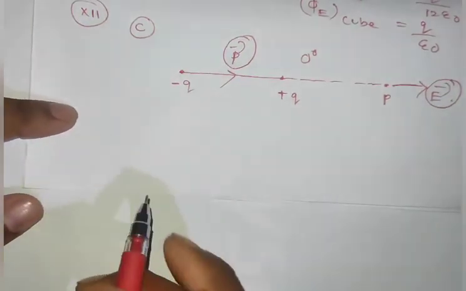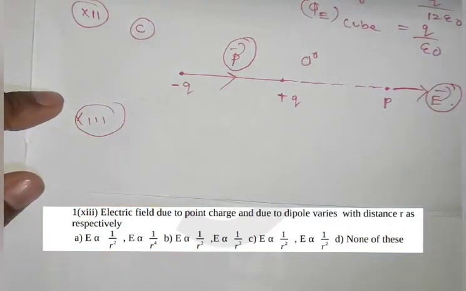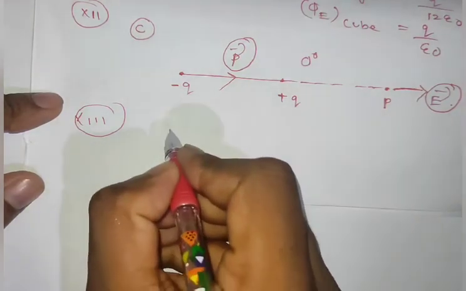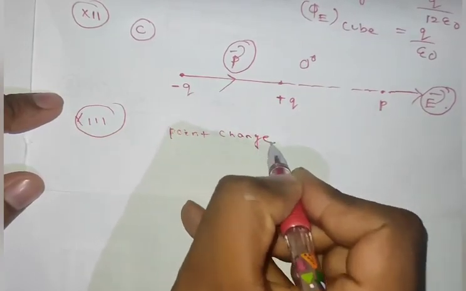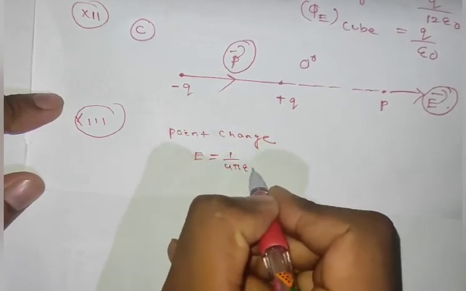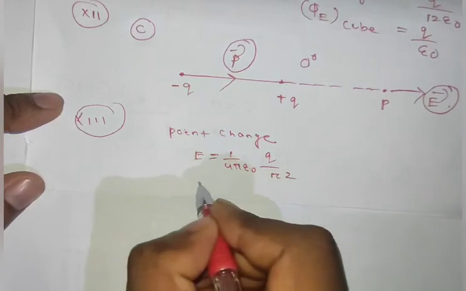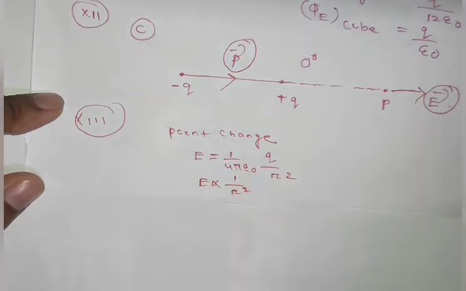Now I am coming to the next question. The electric field due to a point charge and due to a dipole varies with distance r how, respectively? In the classes I have already told you all. Due to a point charge, the electric field is 1 by 4 pi epsilon, q by r square. So it is inversely proportional to the square of the distance.